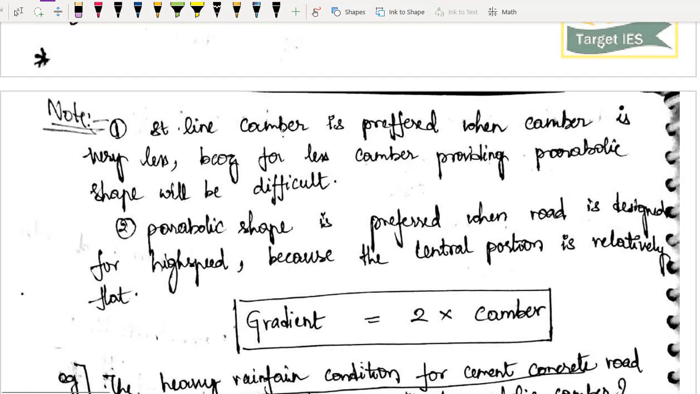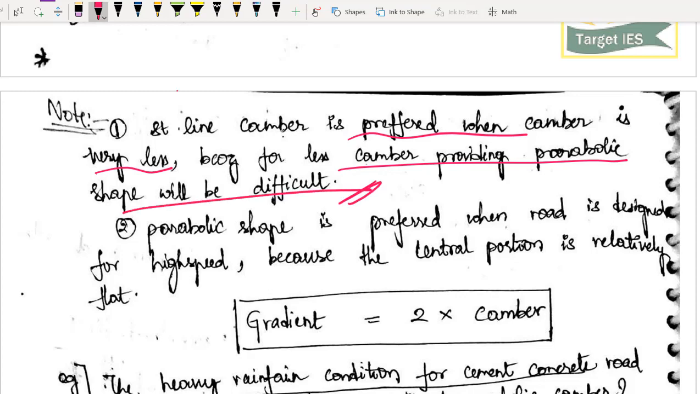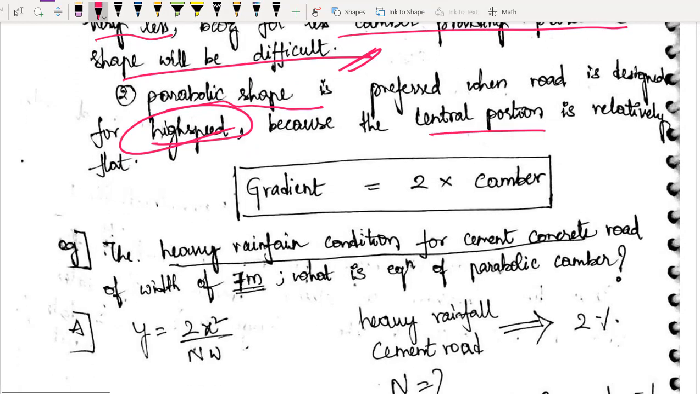And where do we prefer straight line camber? If your camber is very less, then providing a parabolic shape will be very difficult. So basically we will put a straight line. Parabolic shape is preferred for high speed roads, because the central portion is relatively flat. It won't give a sharp bump whenever my car is trying to move sideways. I hope it is clear, right?